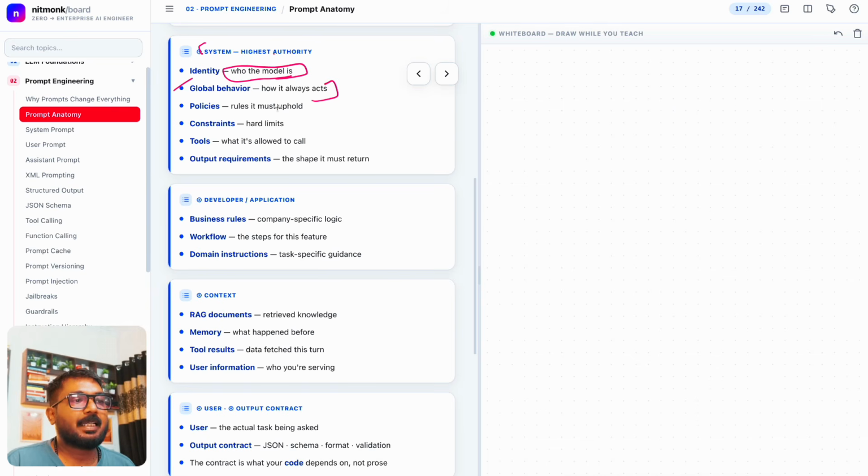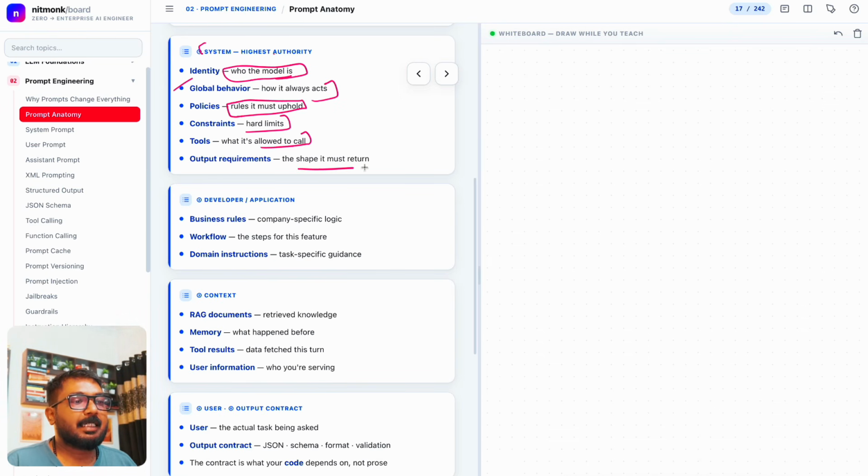Global behavior, how it always acts. The global behavior you can include: the policies, the rules it must uphold, right? The constraints, the hard limits that we told in the previous one, like don't just talk about Lambda, don't talk about any other services. Tools, what it is allowed to call, the Lambda, the API gateway it can call.